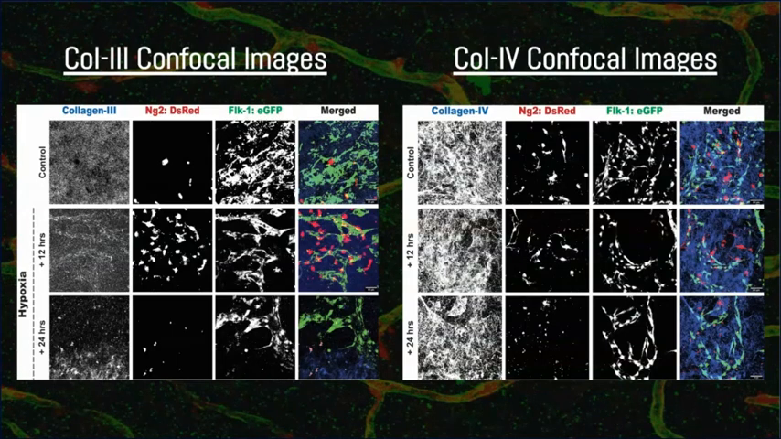The image set to the right shows similar trends in terms of collagen-IV. However, the one difference is that for collagen-IV volume, which is seen on the first column on the left for the collagen-IV set, at the 12-hour period, there is more density, there's more volume there, but at 24, that volume decreases and starts to normalize.